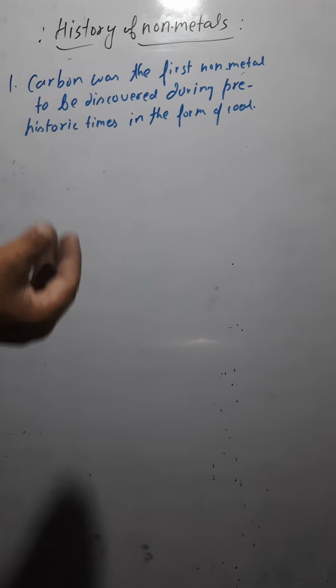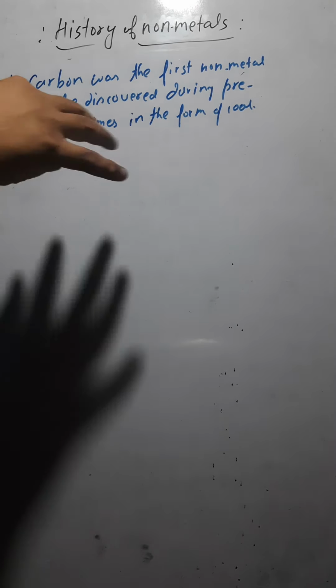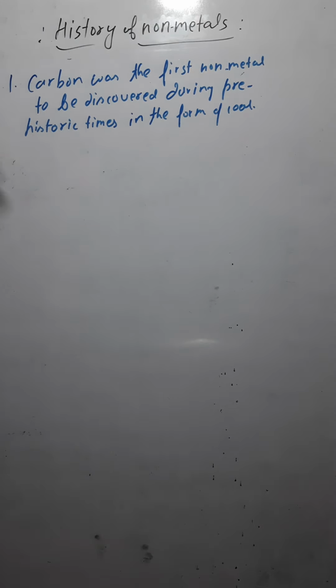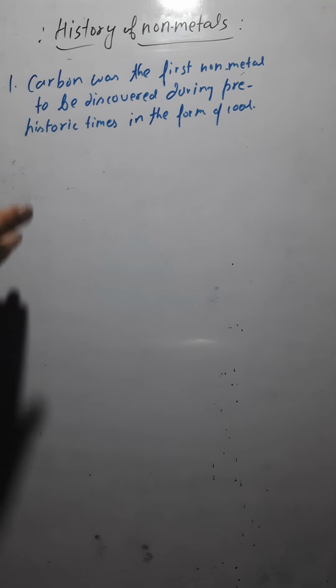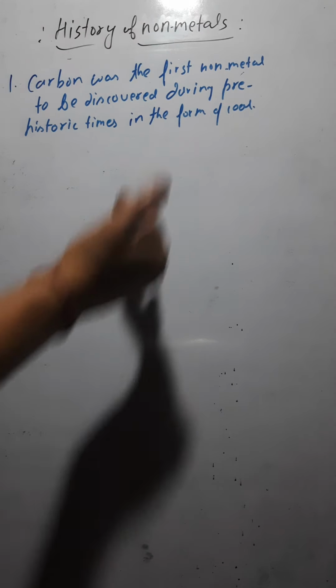Why? Because most of the metals are found in solid form, so it is easy to discover metals in solid form. But most of the non-metals exist in gaseous form, so how do you discover them? Oxygen is a gas, nitrogen is a gas. That is why it was not possible to discover many non-metals during the prehistoric times, and that is why we have more metals.